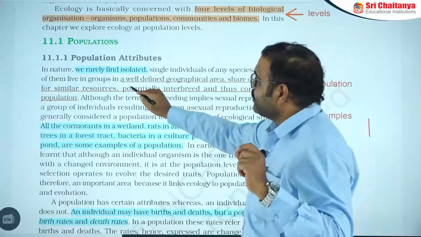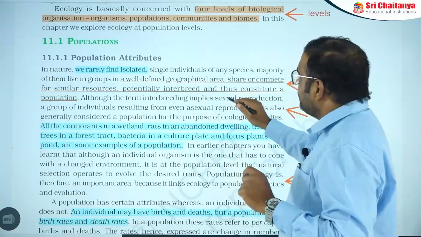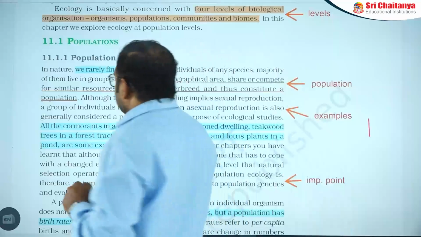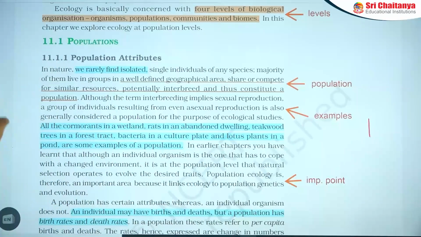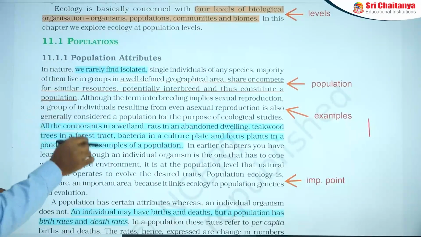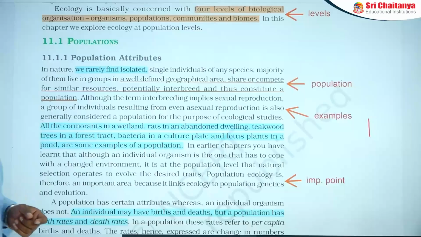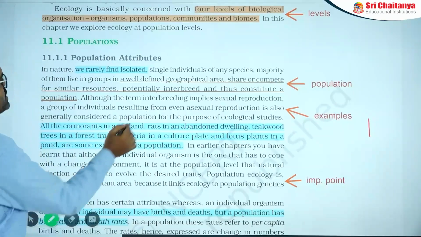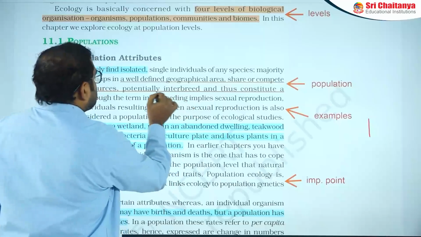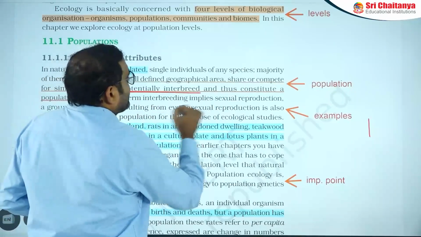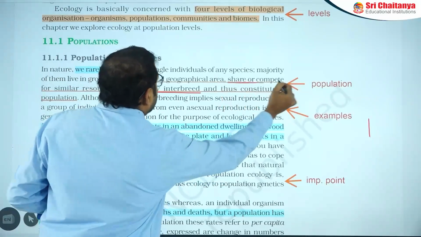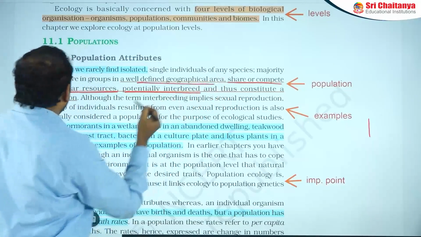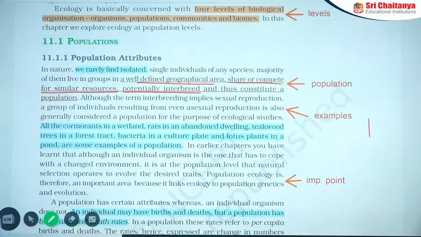How to understand the population definition? A group of organisms in a well-defined geographical area that share or compete for similar resources and potentially interbreed constitute a population. The important points to understand here: they must potentially interbreed, and they share and compete for similar resources in a well-defined geographical area.